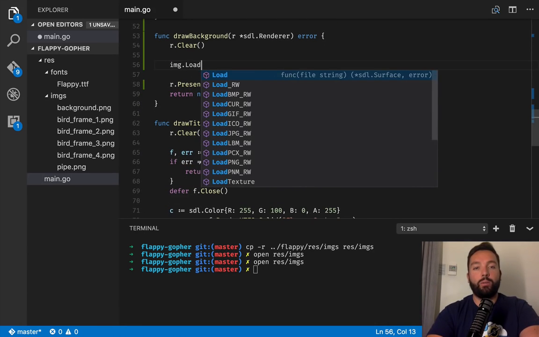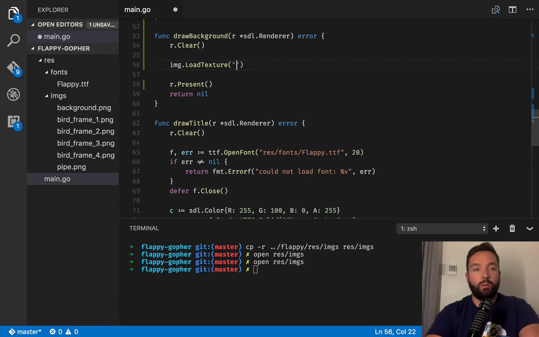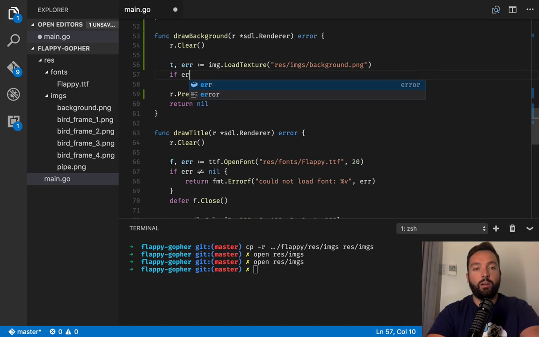Okay, so we're gonna do LoadTexture. And LoadTexture, given a renderer and a file, will just create a texture directly. So the file is gonna be res/images/background.png, and that will return a texture and an error.